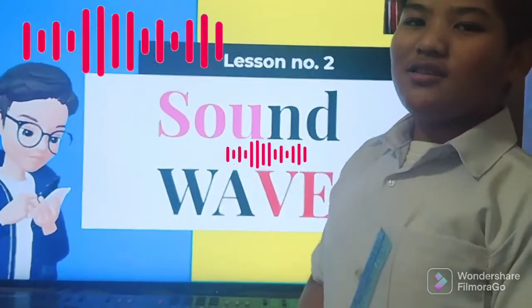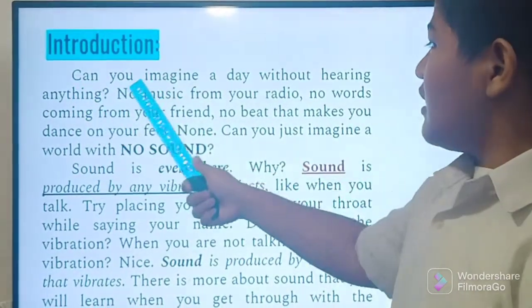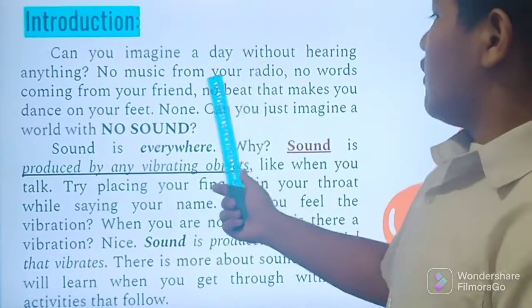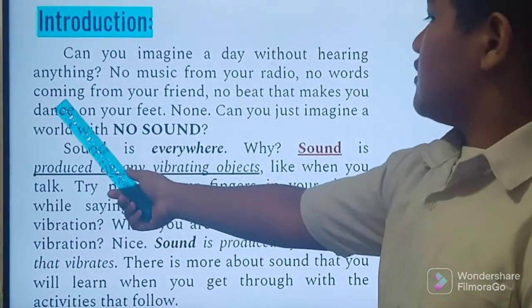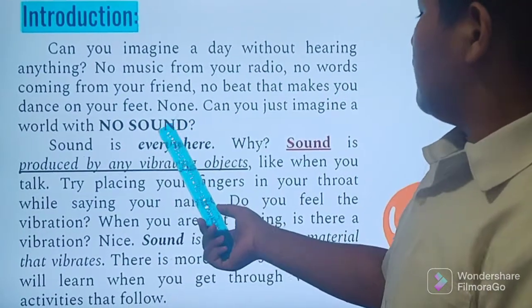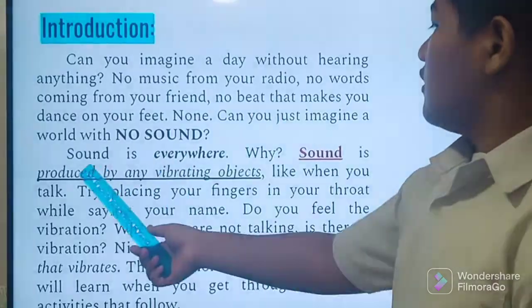Our next lesson is sound wave. Introduction. Can you imagine a day without hearing anything? No music from your radio, no words coming from your friends, no beat that makes you dance on your feet. None. Can you just imagine a world with no sound?